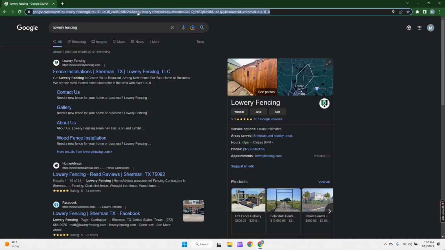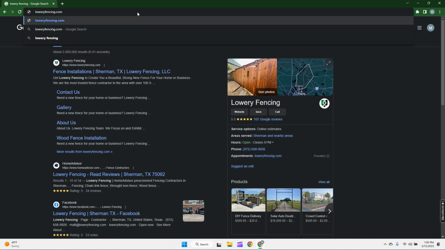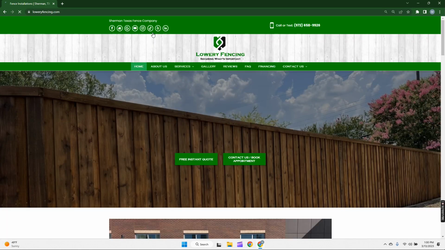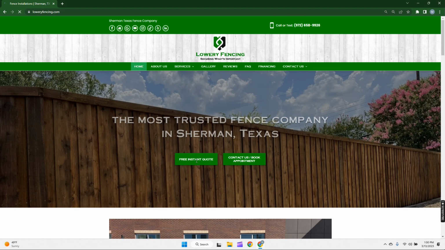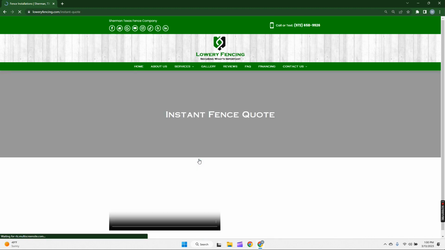Okay, so just go to LowryFencing.com. And once that pulls up, there'll be a free instant quote button right in the middle of your screen. Right here, you'll just click on that. And once that page pulls up, then you'll just scroll down,